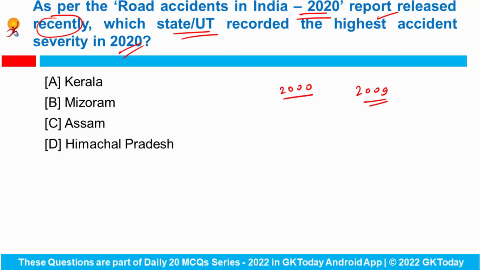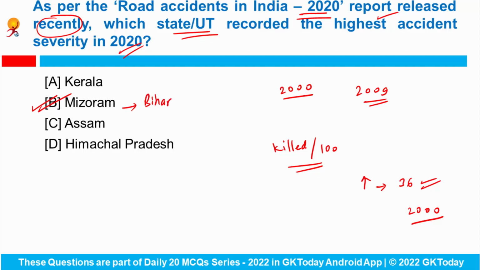Road accident severity, defined as the number of persons killed per 100 accidents, increased in 2020 to 36, the highest since 2000. Mizoram recorded the highest accident severity, followed by Bihar, and then Punjab at third place. So this data is regarding the year 2020.